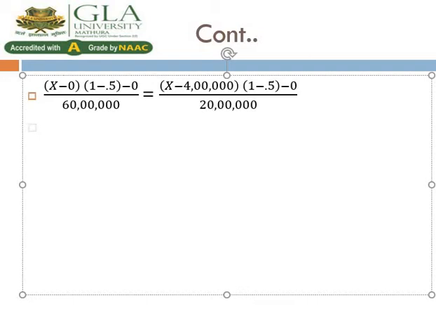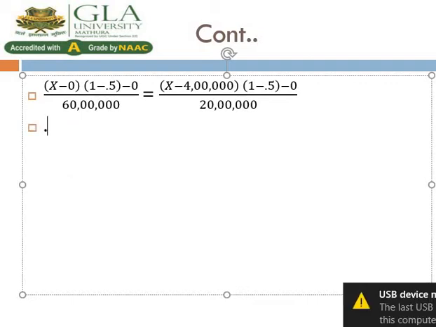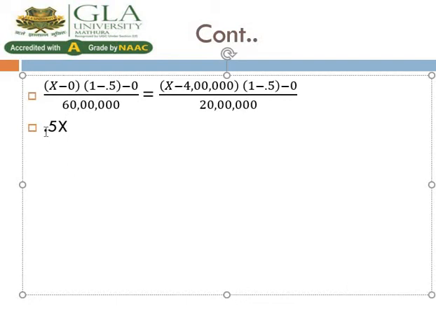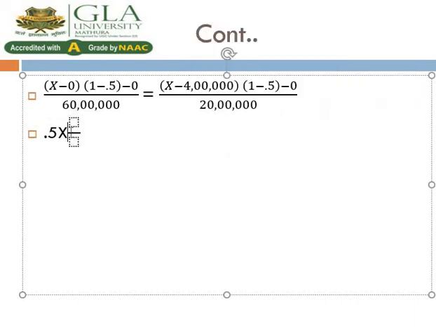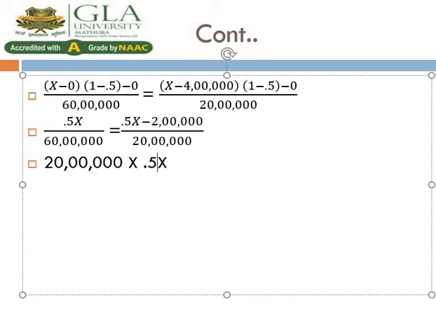Now we simply put in the equation. X minus 0 is equal to X, and X multiplied by 0.5. So 0.5 into X equals... Now that's clear.